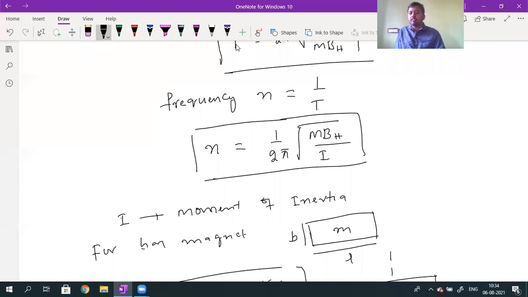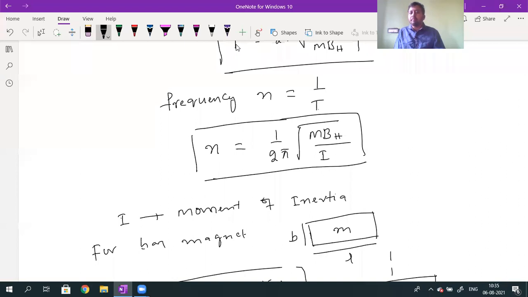Vinith is asking a doubt: sir, if the pendulum does not oscillate, the time period value must be 0, then how is it infinity? Actually, it is infinitely long when it is not oscillating, so it is taking a long time. Yesterday I told you that whenever the T value is equal to infinity, infinity in the sense it is taking infinitely large time. Na? It is taking more time. More time means it is not at all oscillating.